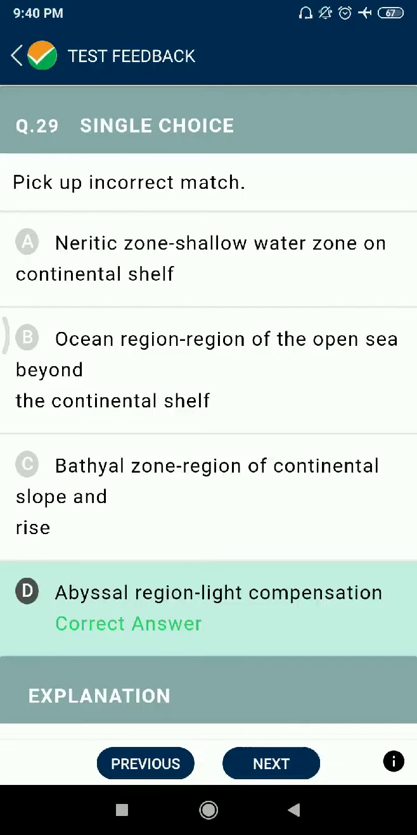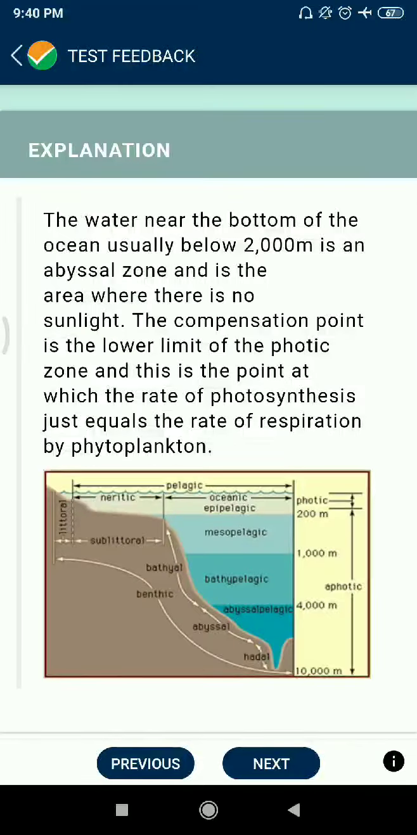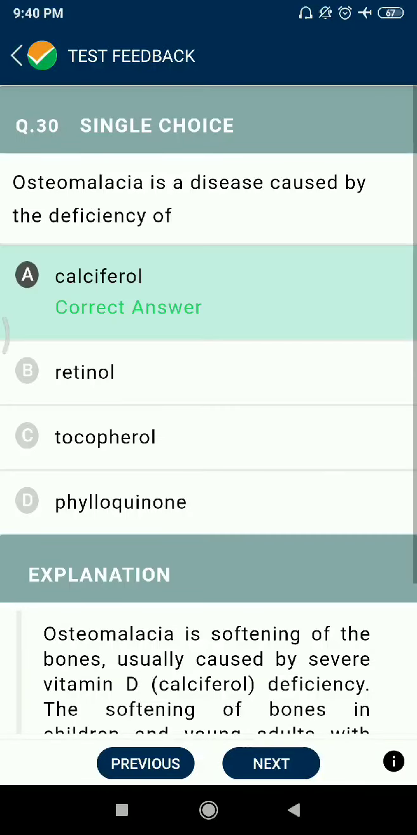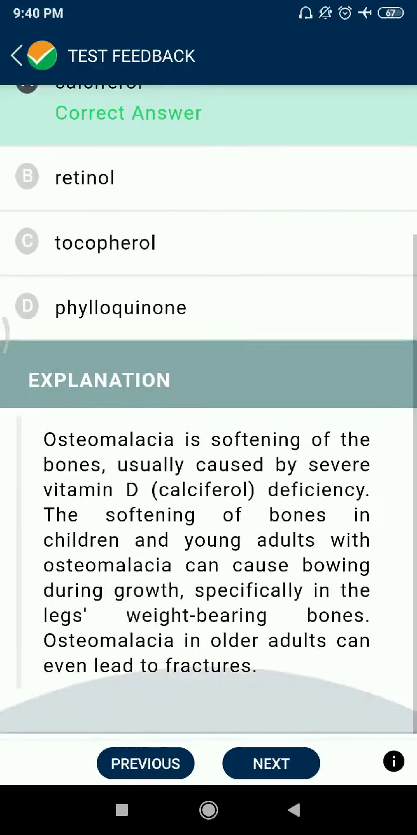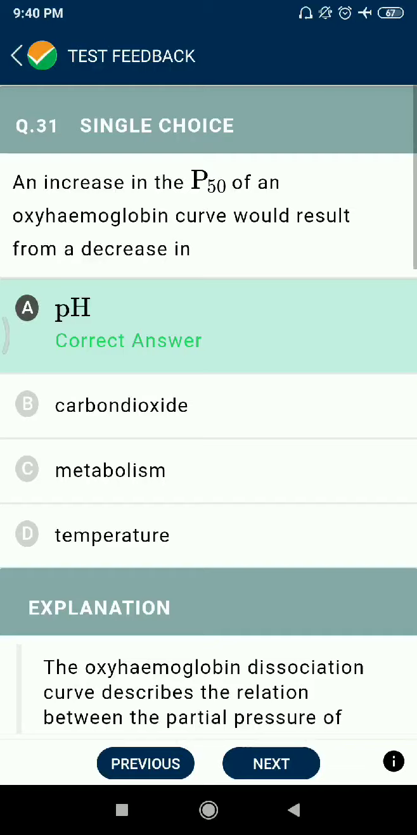Question number 29. Pick the incorrect match. Okay, incorrect. Abyssal regions, light compensation, no, but otherwise is correct. Question number 30. Osteomalacia is a disease caused by the deficiency of calciferol. Question number 31. An increase in the P50 of an oxyhemoglobin curve would result from a decrease in pH.